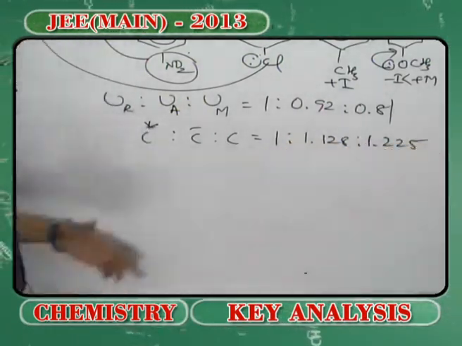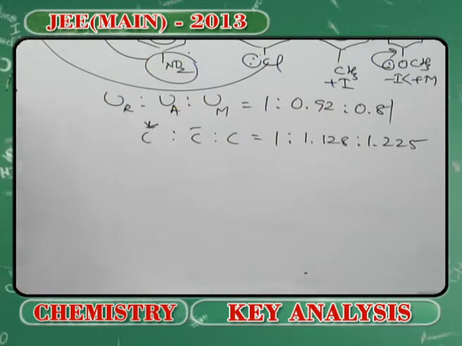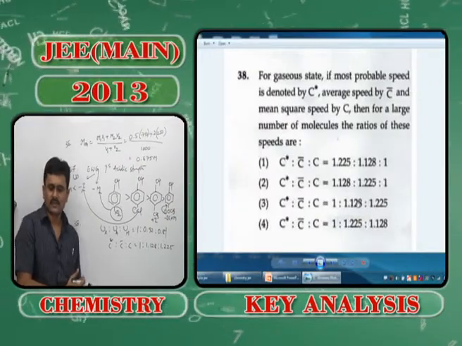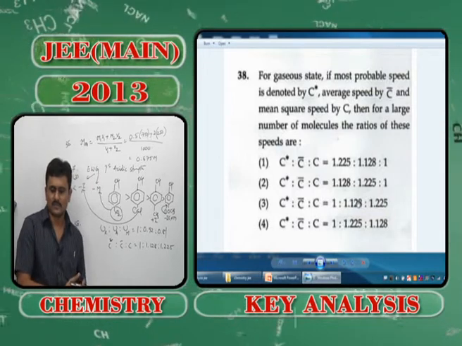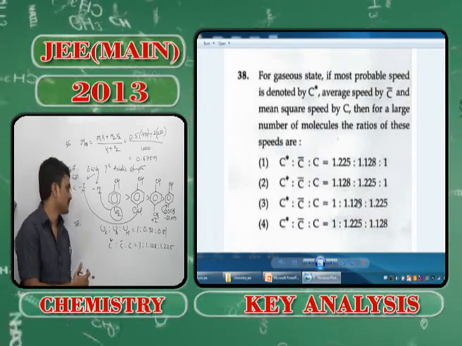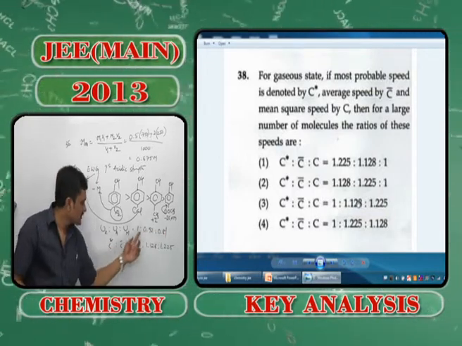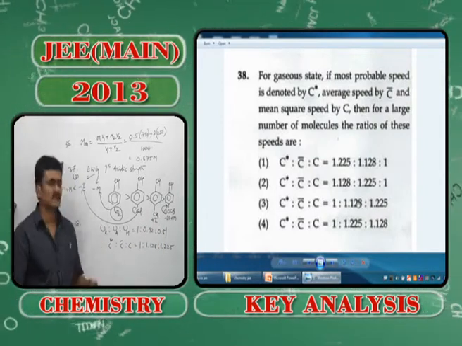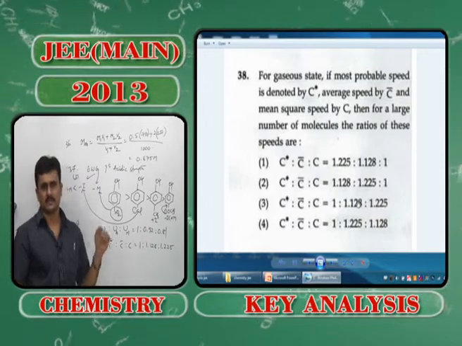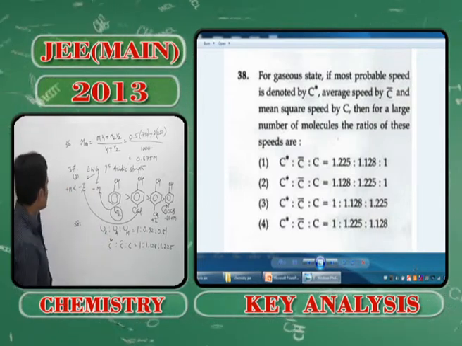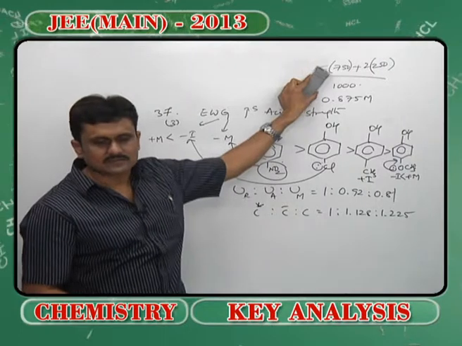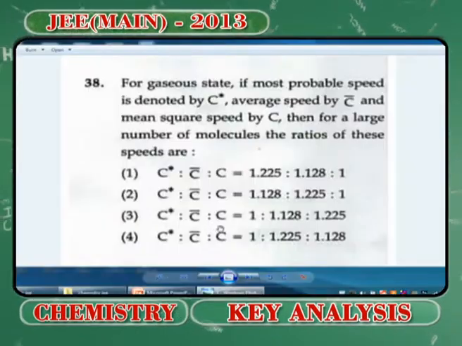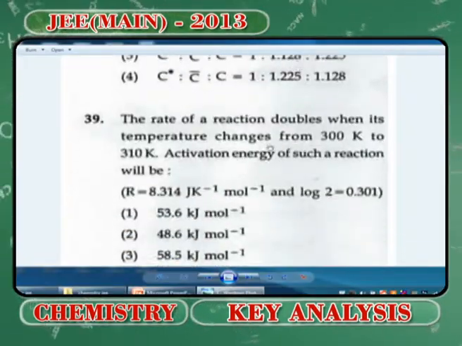It's very simple. You have to just do the calculation with respect to this, and you have to divide the equation. 1:1.128:1.225 happens to be the correct answer after dividing this entire equation by 0.81. We know this ratio, we have to just rewrite the ratio, that's all, right? It's a simple arithmetic question. Now the answer is 3 for this, right? Move on to the other problem.